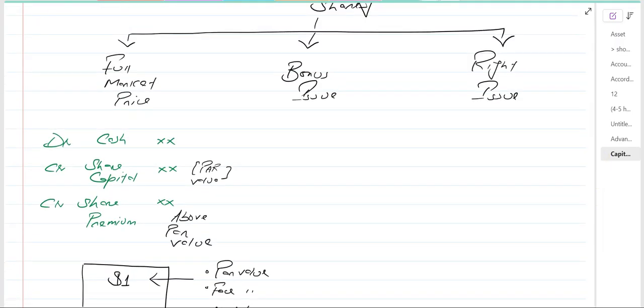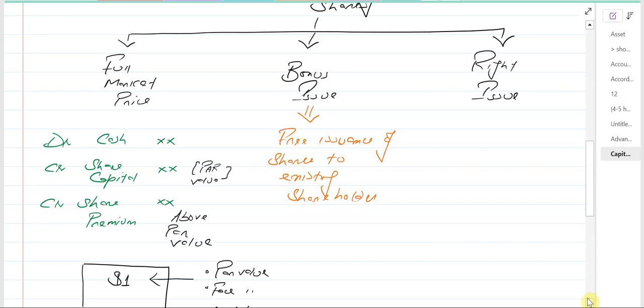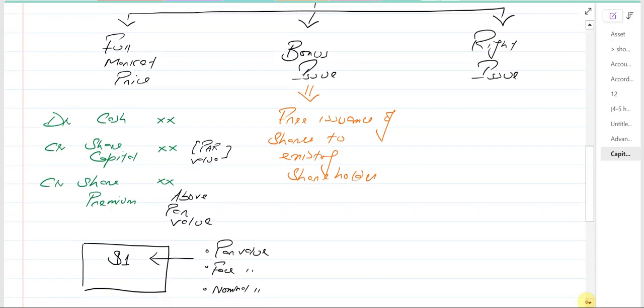Okay, now we are discussing the bonus issue. What is the bonus issue? Bonus issue is the free issuance of shares to existing shareholders, or you can say issuance of shares to existing shareholders for free.